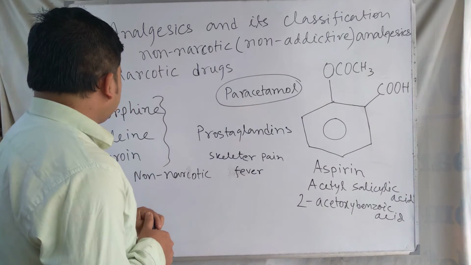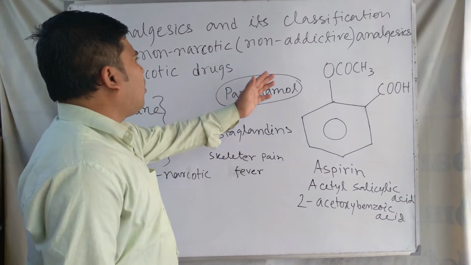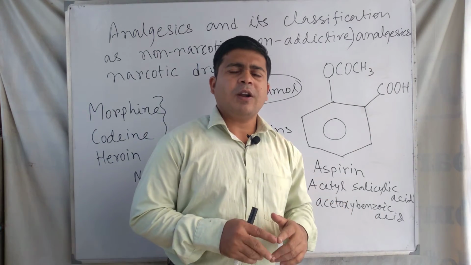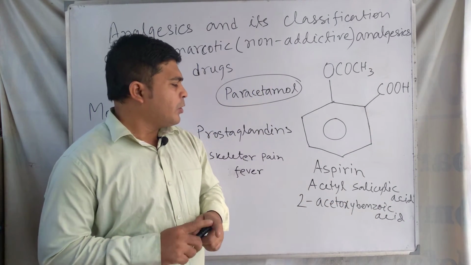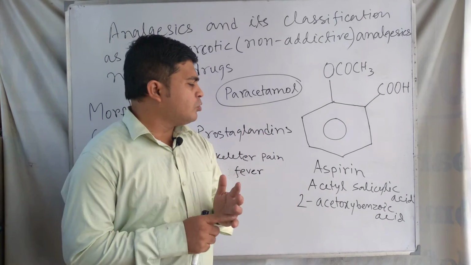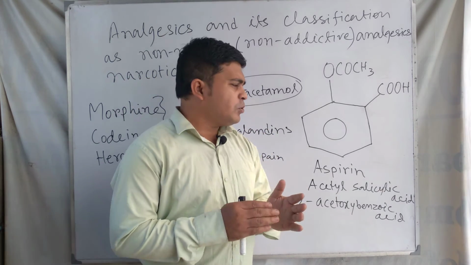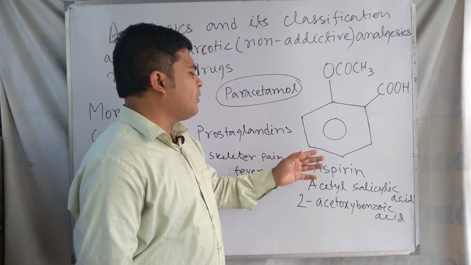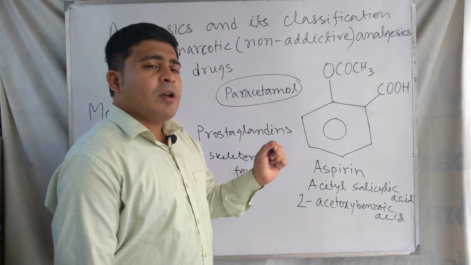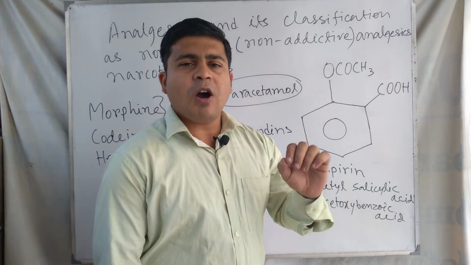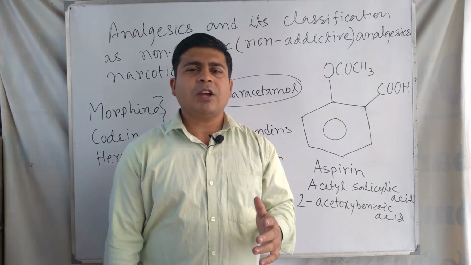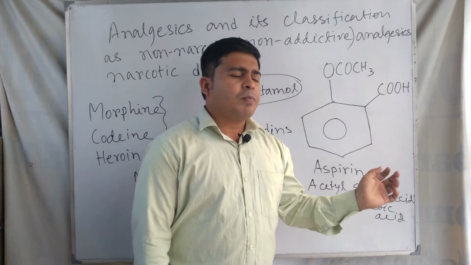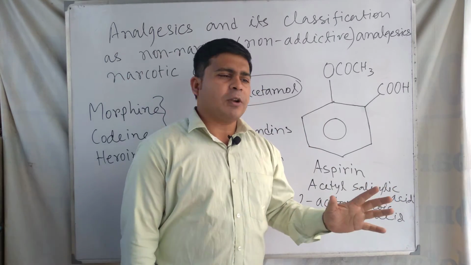So these are examples of some non-narcotic analgesics, and they are used to reduce pain, to reduce body temperature, and in cancer or pregnancy related complications. Aspirin is useful for preventing platelet coagulation.